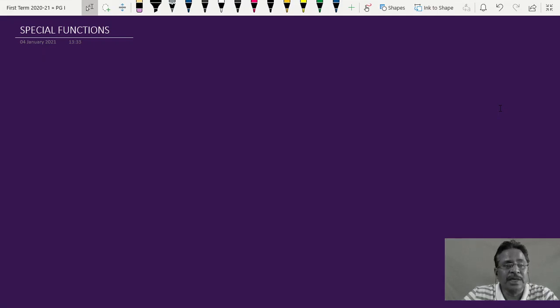Almost the syllabus included in TYBSc and MSc is the same, but there is a little more depth expected in post-graduation, and that is also something we are going to cover here. So right from the beginning we are going to discuss three different types of functions. These are called special functions. The first one is the Legendre function, the second is the Hermite function, and the third one is the Bessel function of the first kind.